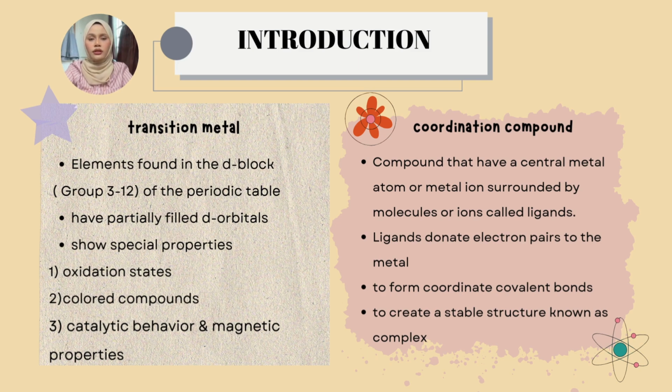Next, coordination compounds are compounds that contain a central metal atom or metal ion surrounded by molecules or ions called ligands. These ligands donate electron pairs to the metal to form coordinate covalent bonds. As a result, a stable structure called a complex is formed. These characteristics make transition metals and coordination compounds very important in chemistry.